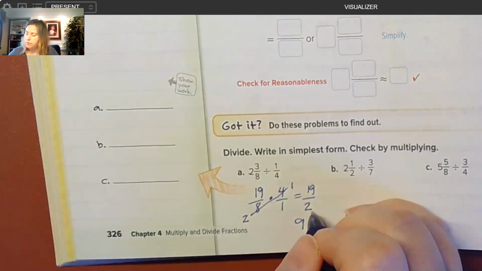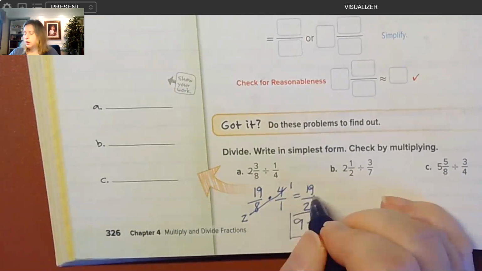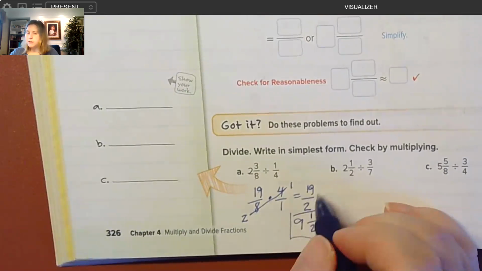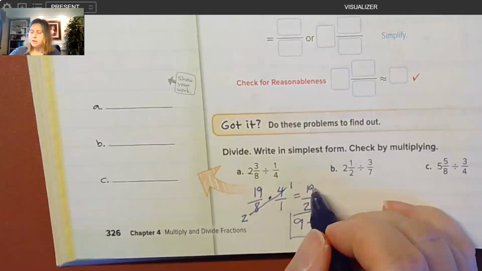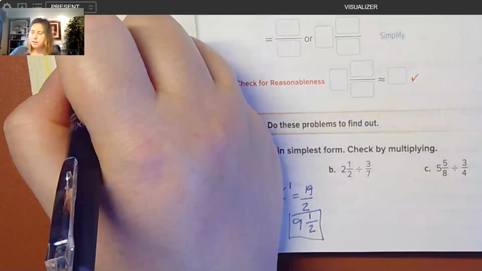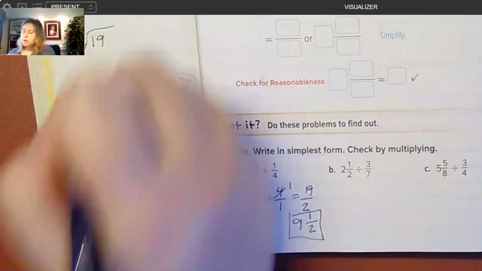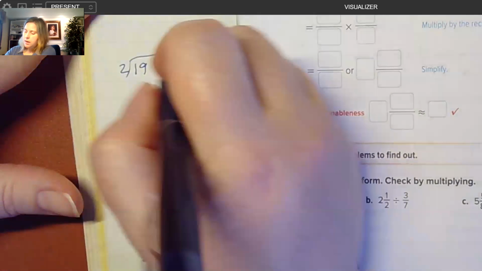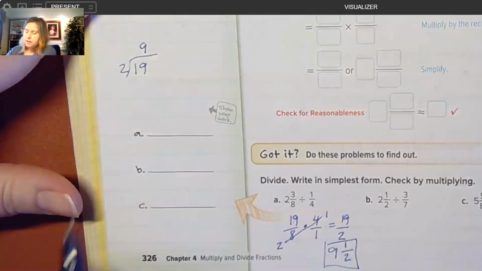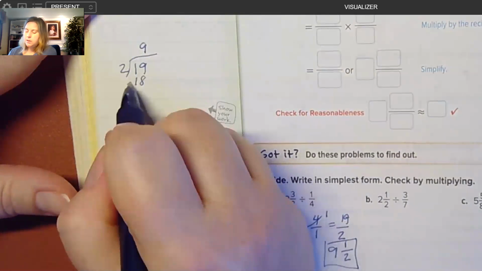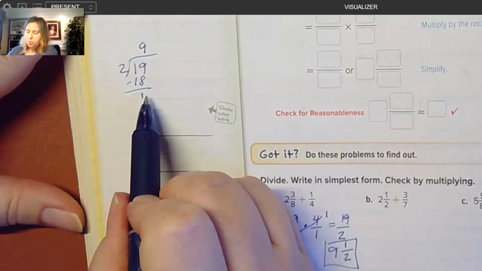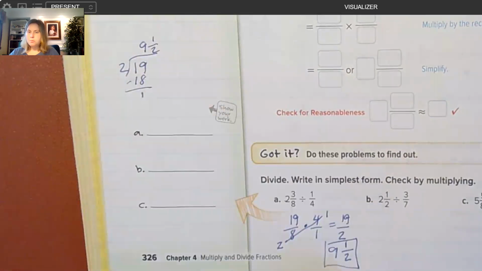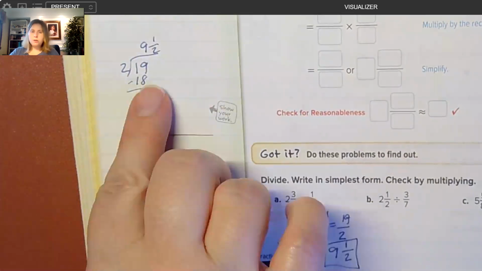So 9 and 1/2. Okay, and you can divide this out as a division problem if you don't like the mental math part of it. You can always divide this out over on the side, 19 halves. You can just work right over here, 19 divided by 2. Okay, so how many times does 2 go into 19? 9. 9 times 2 is 18. 19 minus 18 is 1. We used to say remainder 1, but now we say 1 out of 2. So 1 out of 2, 9 and 1/2. Okay, so you can do that with mental math, or you can divide it out with long division. Your choice.